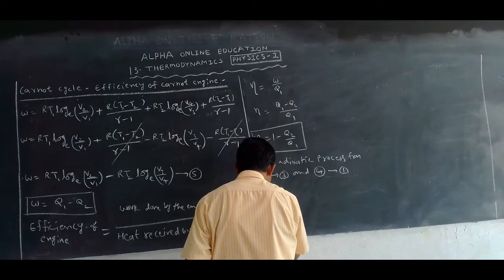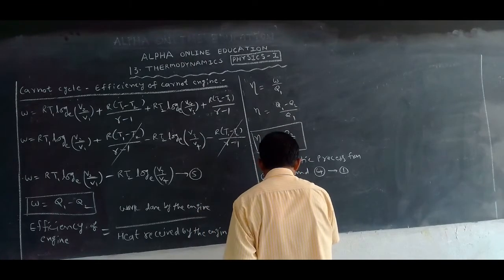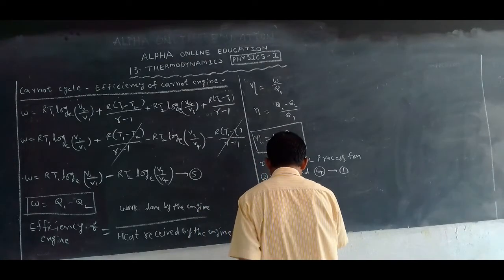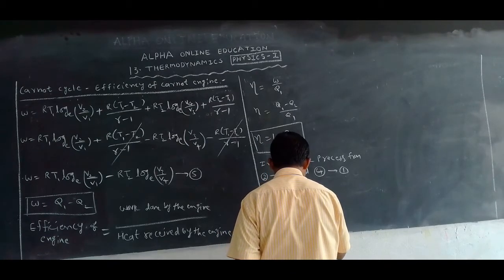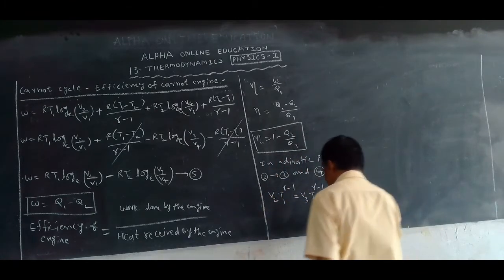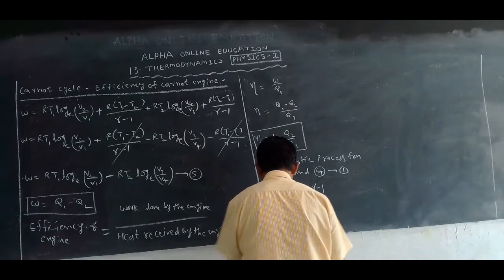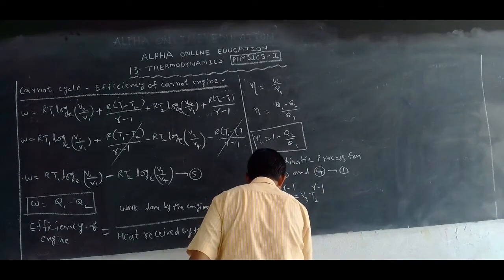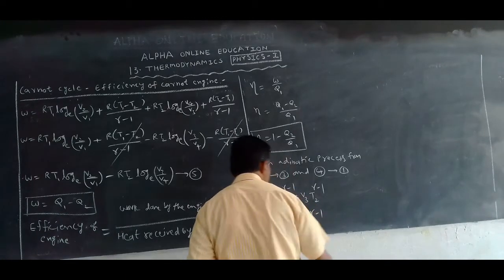It is V2 T1 to the gamma minus 1 is equal to V3 T2 to the gamma minus 1, and from this, V3 by V2 or V2 by V3, how we can write it, T2 by T1 to the gamma minus 1.